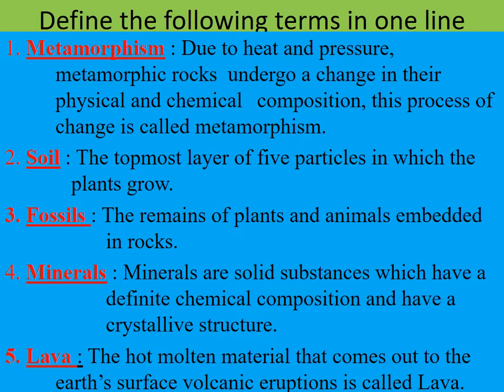Lava. The hot molten material that comes out of the earth's surface in volcanic eruptions is called what? Lava. Okay, write neatly, children. I give the time for you. Write neatly, okay?